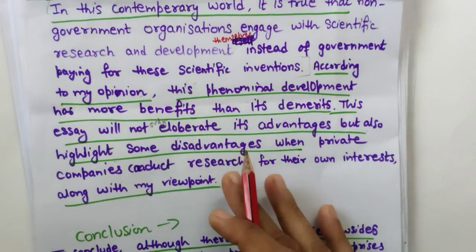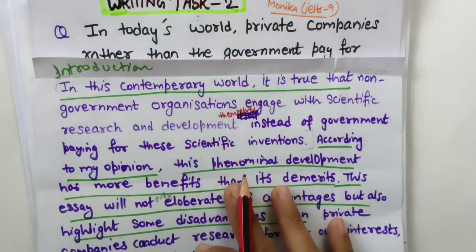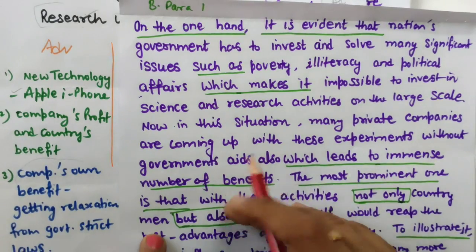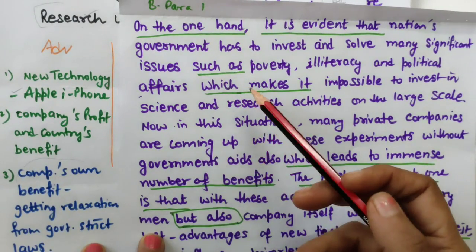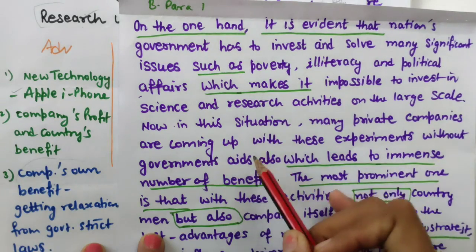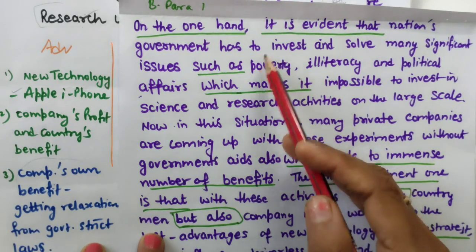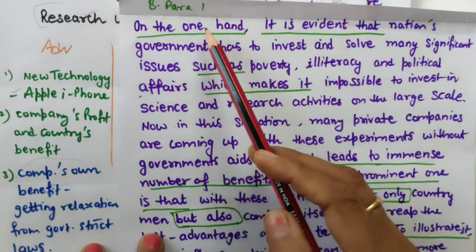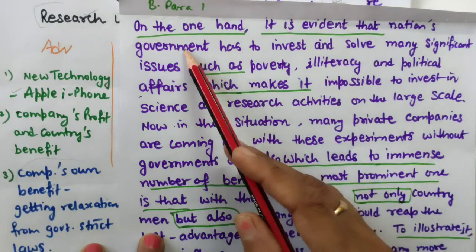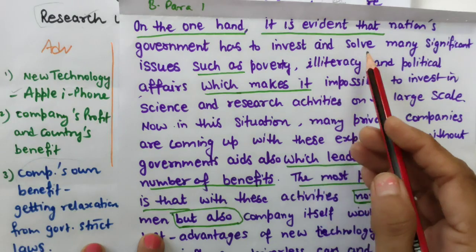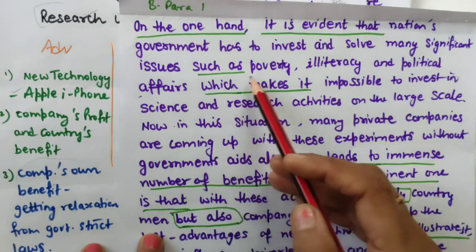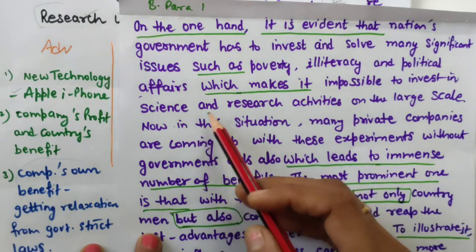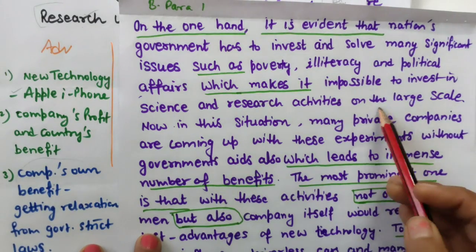Okay, now let's read my body paragraph 1. How I have started the first paragraph: that is advantages, but before writing advantages I have written 2-3 sentences about government, because that is also a topic here. On the one hand, it is evident that a nation's government has to invest in and solve many significant issues such as poverty, illiteracy and political affairs, which makes it impossible to invest in science and research activities on a large scale.